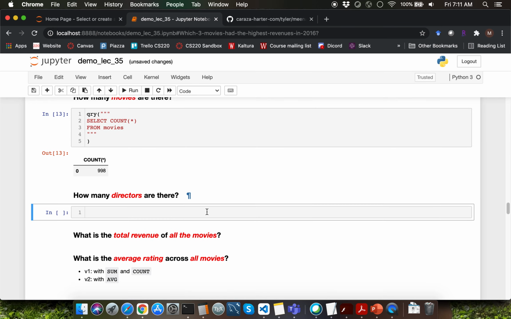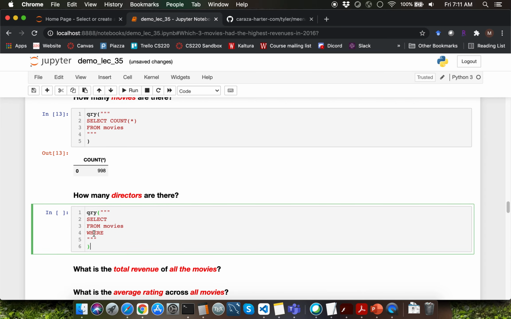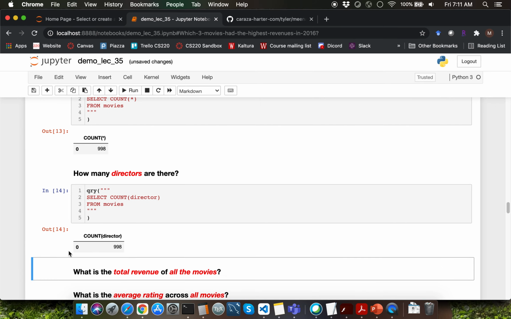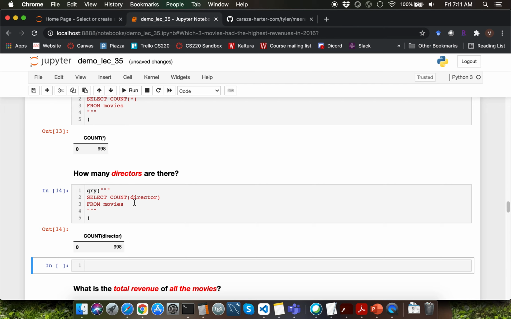Let's move on to the next question, which is asking how many directors are there. Once again, I don't need the where clause. I'll have to use the count keyword, and I need to specify the column name as director. Observe that we are getting 998 as the output for this query also. Does that mean that every row was directed by a unique director? Not really. That's because the count aggregation does not take into account distinct or unique values for the mentioned column.